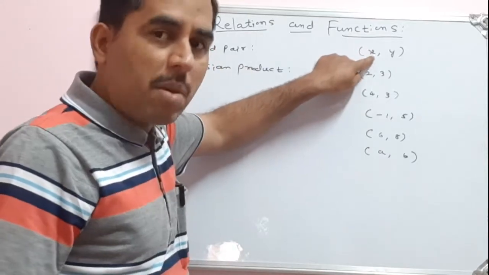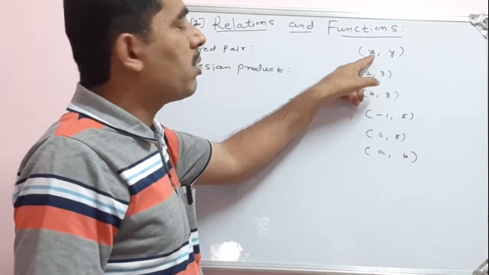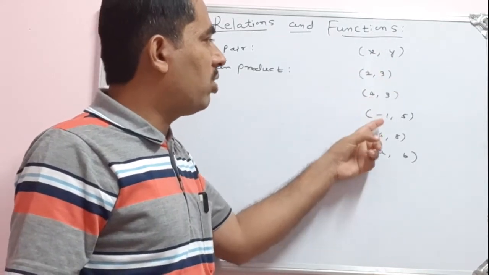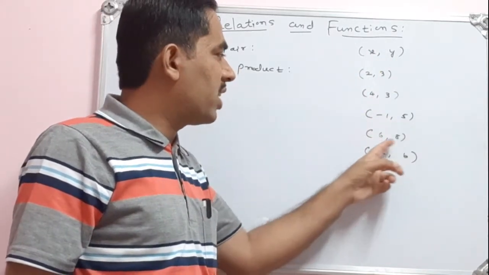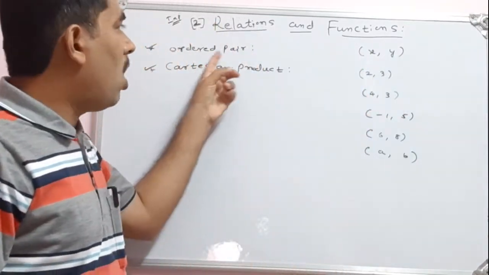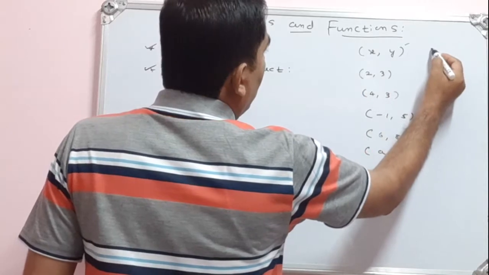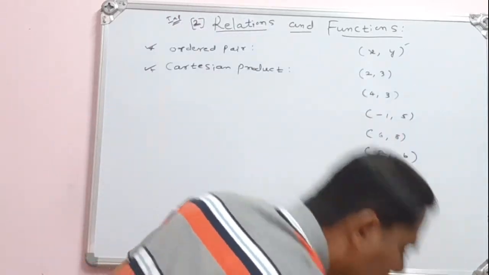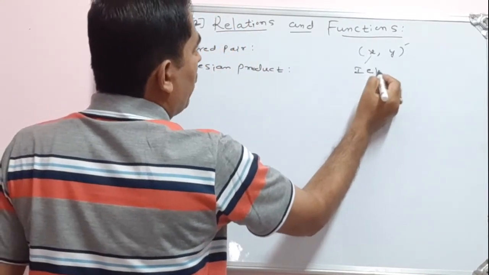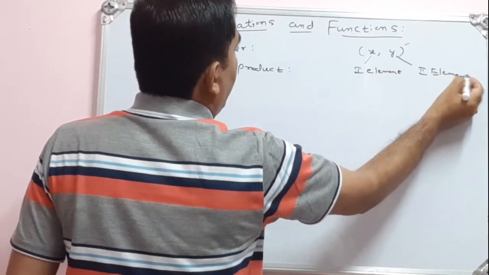Here x is the first member and y is the second member. Order means position: in the first position we have x, and in the second position we have y. Similarly I have written so many ordered pairs, say (2, 3), (4, 3), (-1, 5), (6, 8), generally (a, b) or (x, y) within the bracket. Such an arrangement is called an ordered pair. Here x is the first member or first element, and y is the second element of the ordered pair.